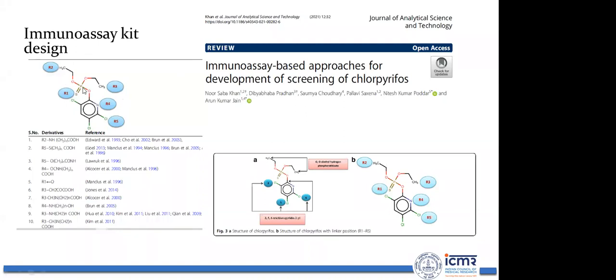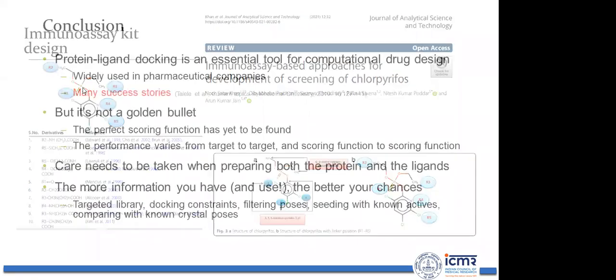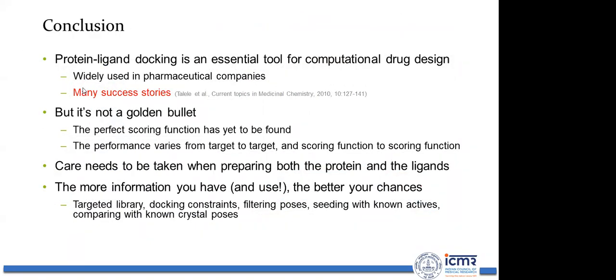These pesticides are not actually immunogens, so we need to add some linkers to make them immunogens. Then based on that, you can design immunoassay kits. We have just published a review article on how one can use molecular modeling techniques, with detailed protocols, to design immunoassay kits. So basically, computer-aided drug designing you can use for identifying potential lead molecules.